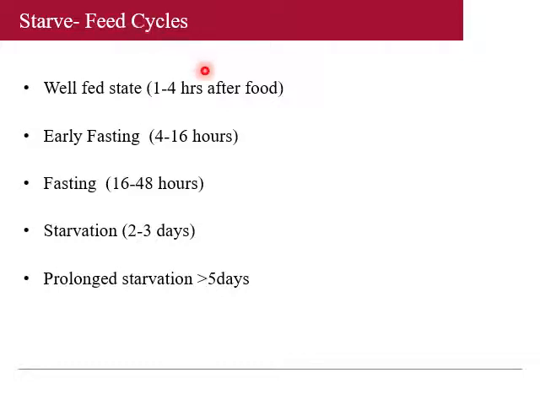So the starve-feed cycle: the well-fed state is 1 to 4 hours after food. Early fasting is between 4 hours and 16 hours. Fasting is between 16 and 48 hours. Starvation means 2 to 3 days of deprivation of food. And prolonged starvation means greater than 5 days without any food, if the person continues.